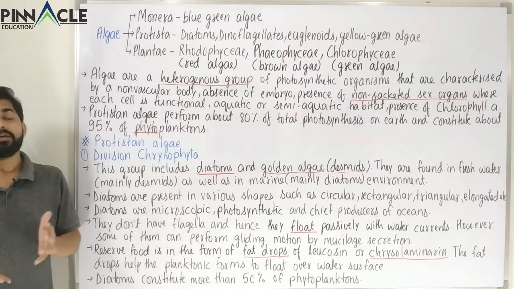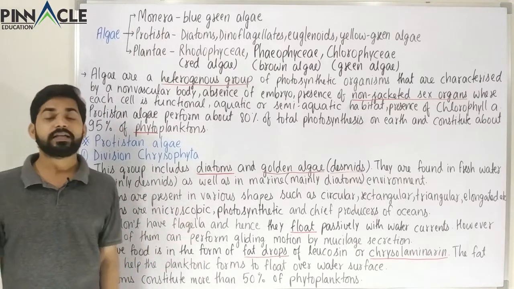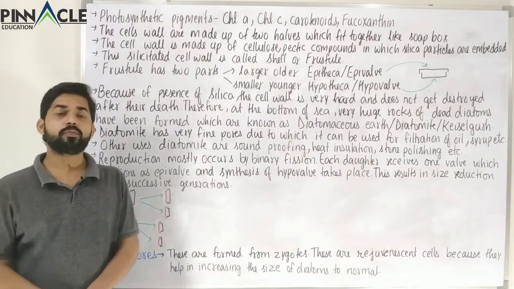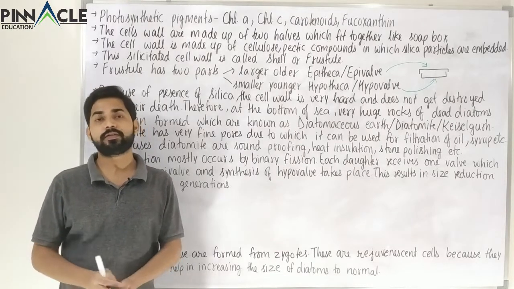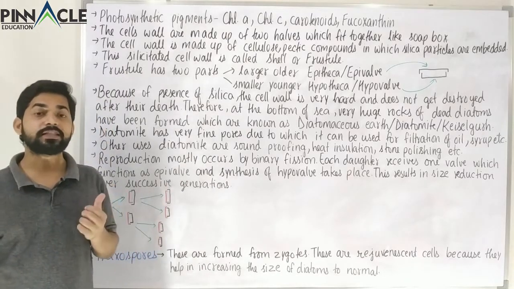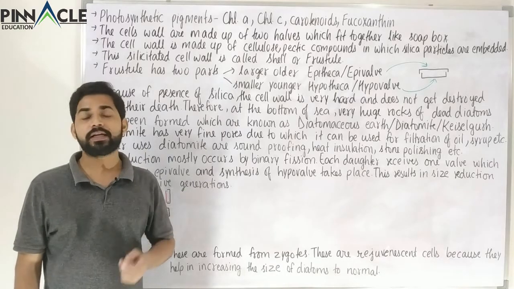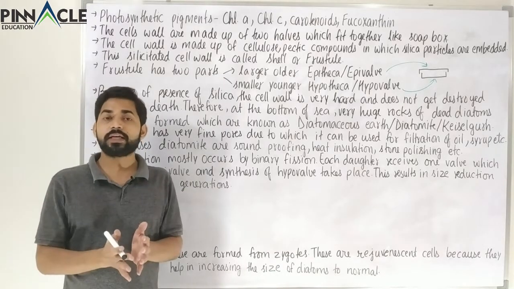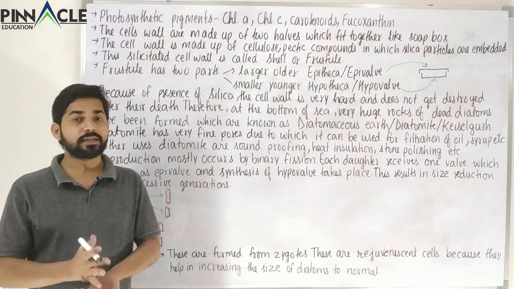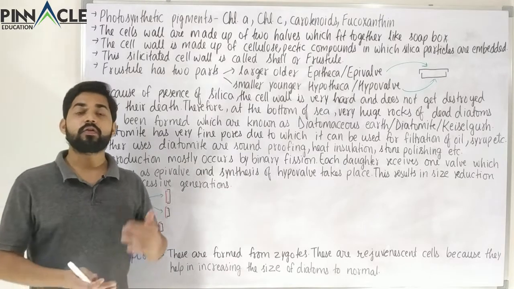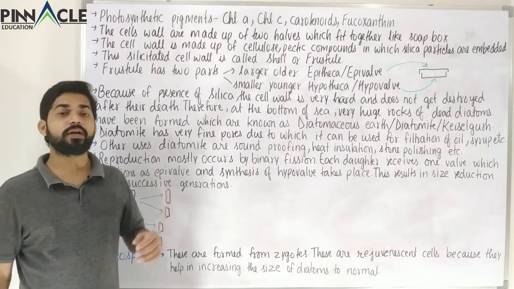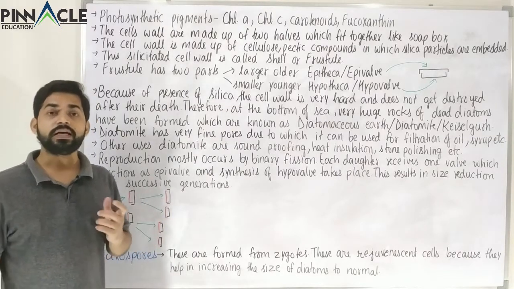And now we have to study a few more points regarding this category, the division Chrysophyta. We know that the Chrysophytes belong to the category of Protistan alga. It is a photosynthetic category. For photosynthesis there must be the presence of a pigment. The pigment present here is chlorophyll A, chlorophyll C, and apart from that there are some minor pigments called carotenoids or the fucoxanthins.